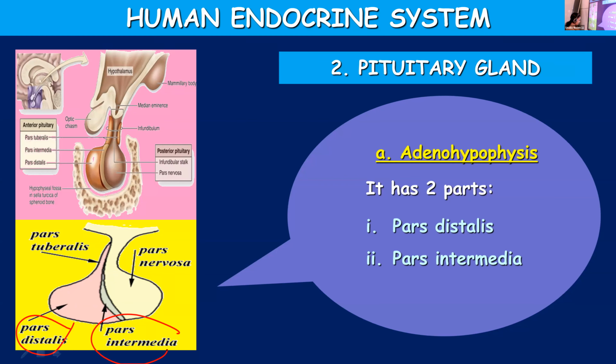Example for a releasing hormone is gonadotropin releasing hormone, and its function is to stimulate the release of gonadotropins from pituitary. Once again, hypothalamus has several neurosecretory cells, and they produce different types of hormones like releasing hormones, then oxytocin, vasopressin, inhibiting hormones, etc. We started with the first one, releasing hormones.